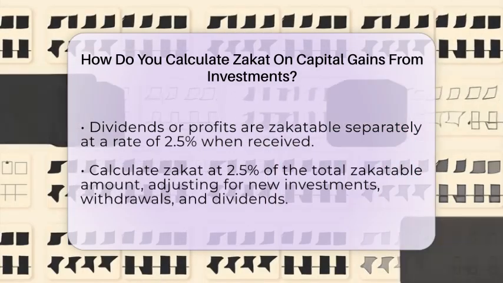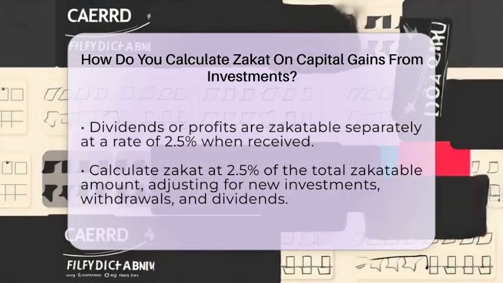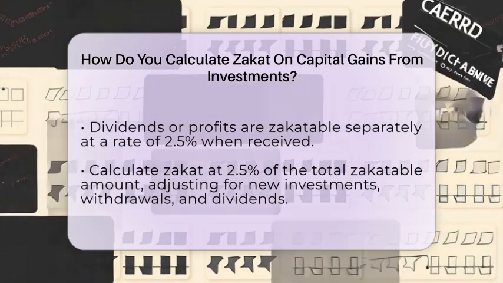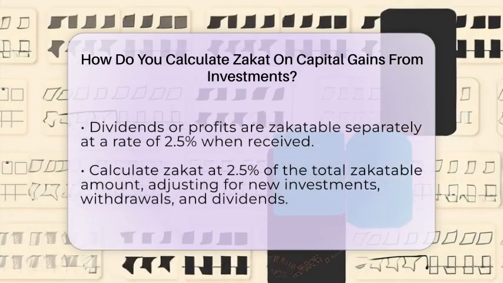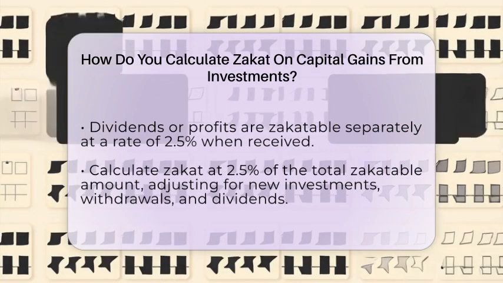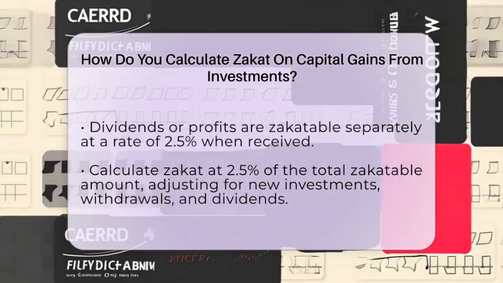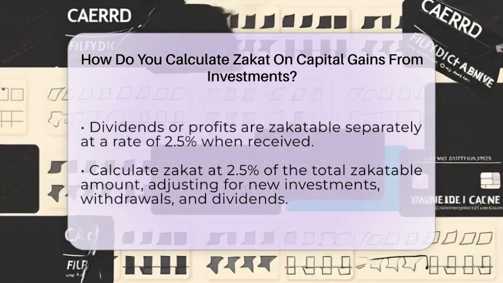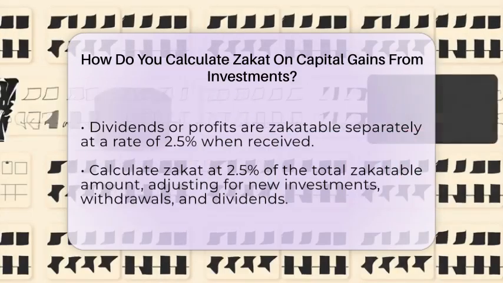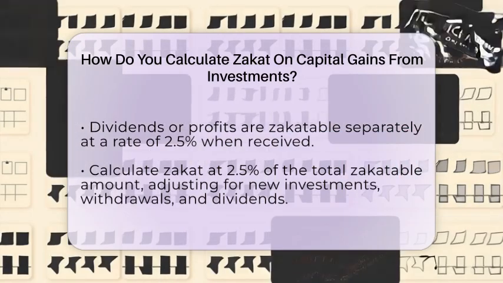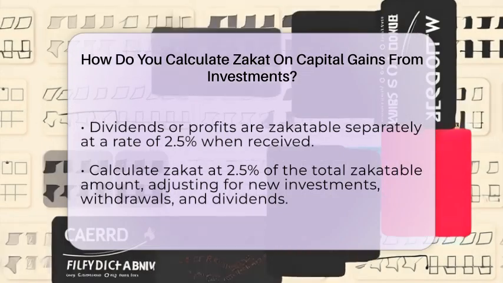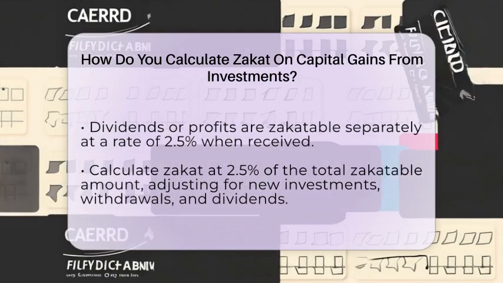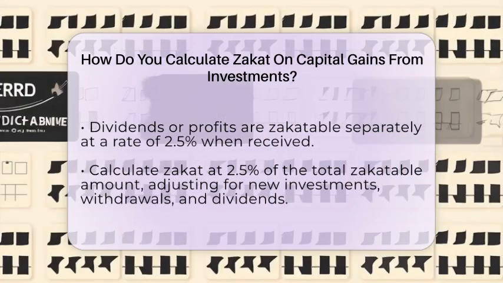For example, if your total investment including capital gains is 100,000 currency units, your zakat would be 2,500 units. When calculating annually, subtract any new investments made during the year and add any withdrawals or dividends received to find your net zakatable amount. If your investment has a loss, then no zakat is due for that year on that particular investment. There are some special cases to keep in mind.